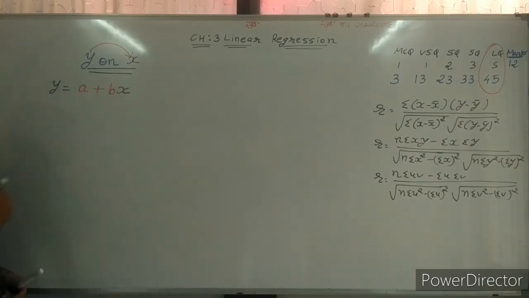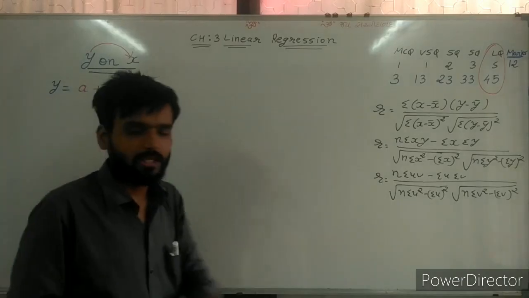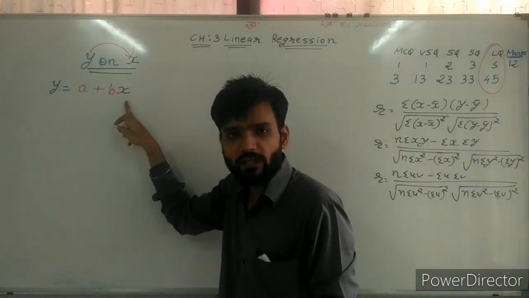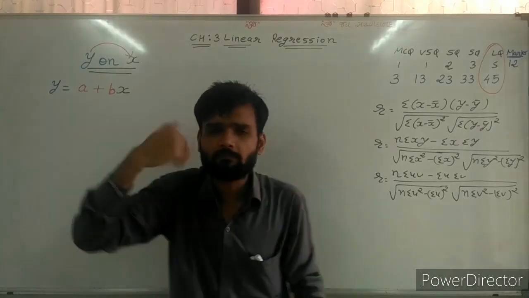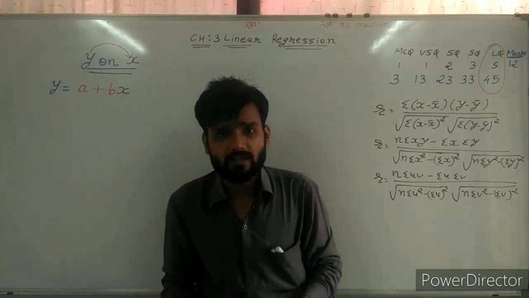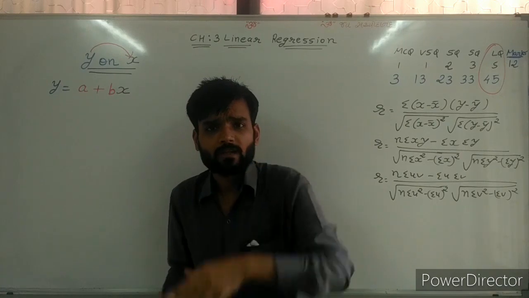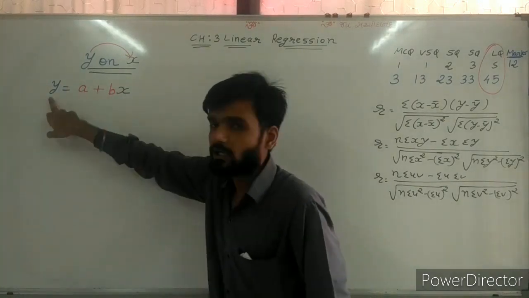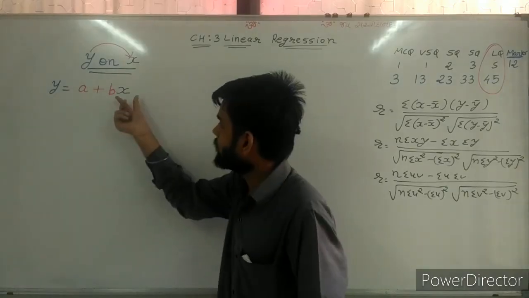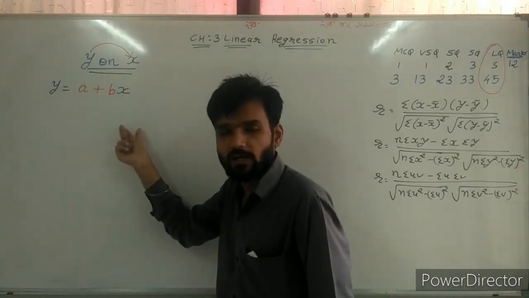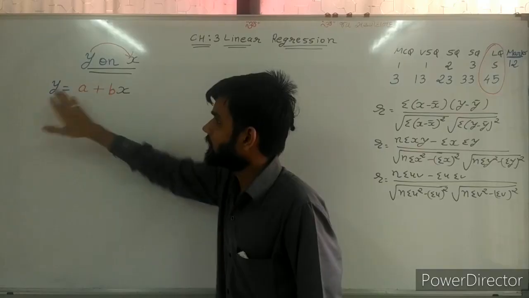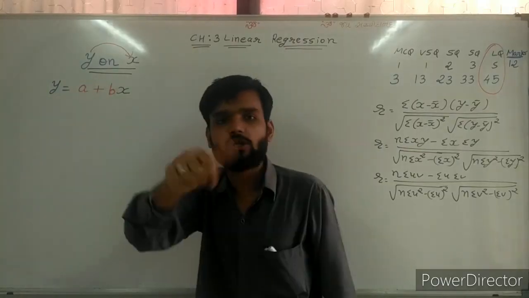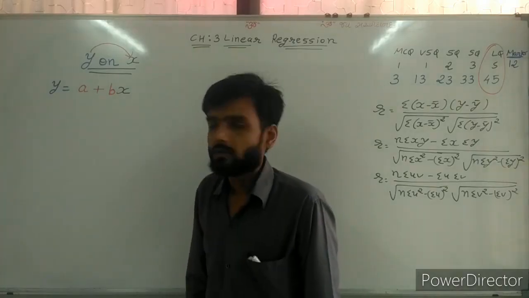This is the functional relation between x and y, and here y depends on x. How can we say y depends on x? Remember the 11th standard statistics function, in which we place the values of x and get the value of y. If we place the value of x as 2, 3, 5, 10, whatever, then we will get the value of y. So y depends on x. Without x we cannot find the value of y.